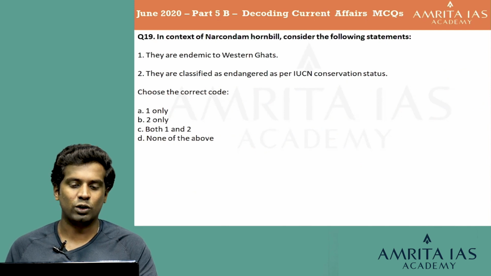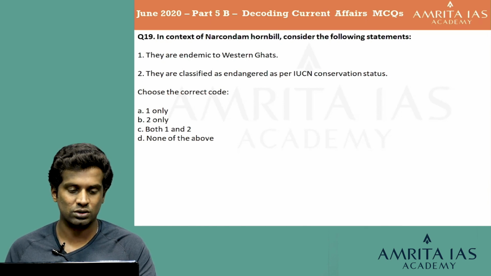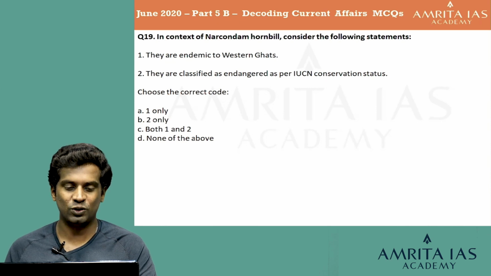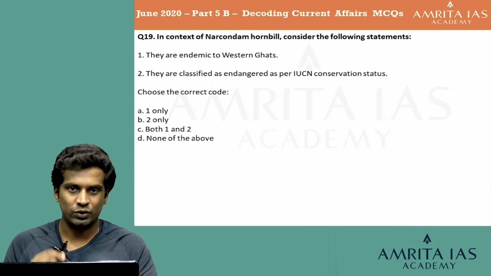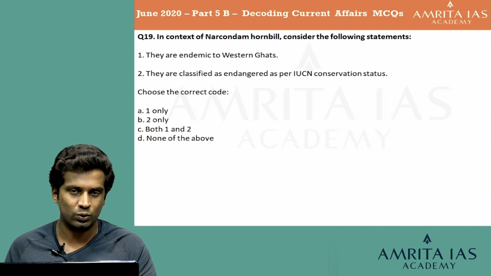In context of the Narcondam hornbill, consider the following statements. 1. They are endemic to the Western Ghats. 2. They are classified as endangered as per IUCN conservation status. Choose the correct code. Option A, 1 only; option B, 2 only; option C, both 1 and 2; and option D, none of the above. So let's take the major theme of the question, which is hornbill. Hornbills are present in major forested areas. So definitely you can say they could possibly be endemic to the Western Ghats.